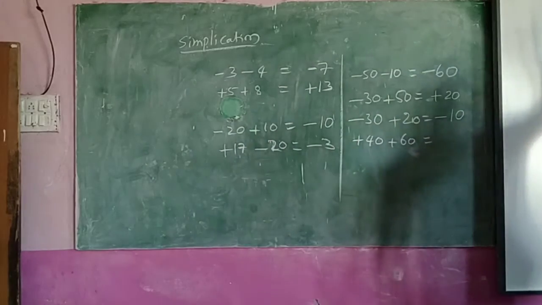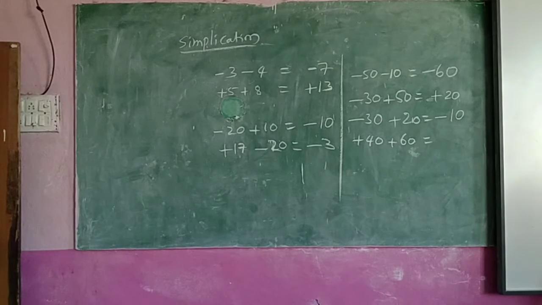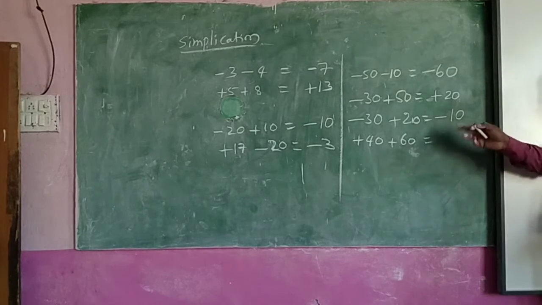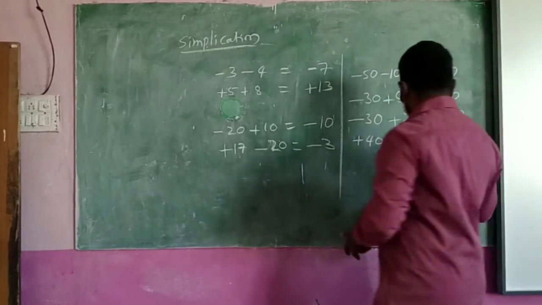Up. Both are the same. Then what did I say to do? Total. Total is how much? 100. After that, where are you? Up only. Because both are up, I am also up. That's why.